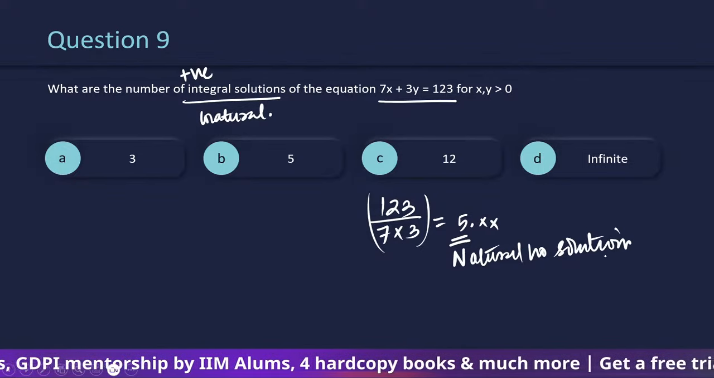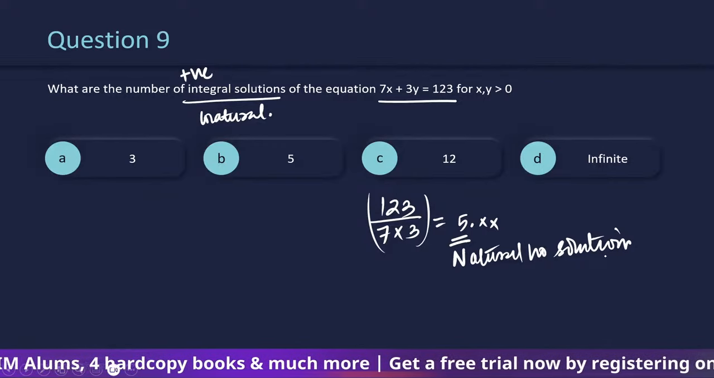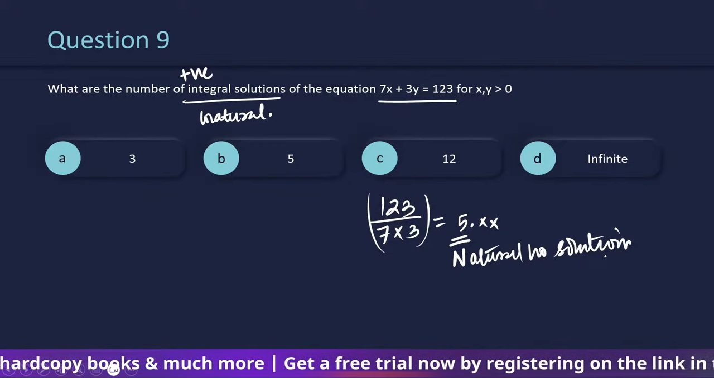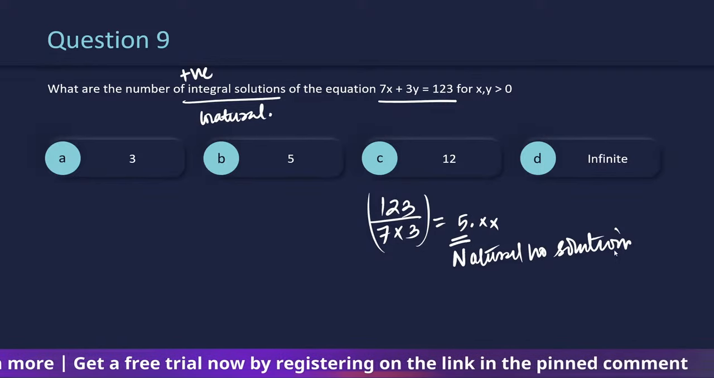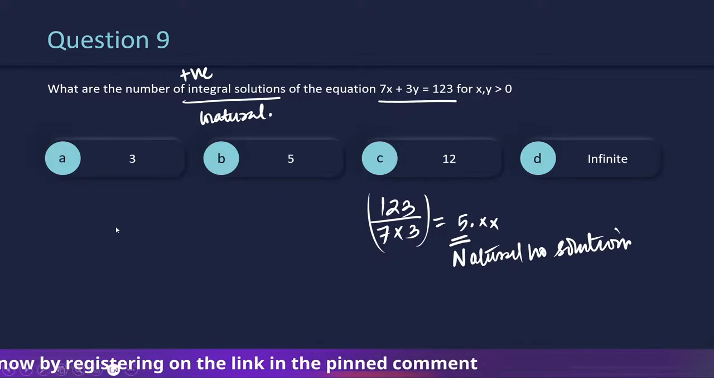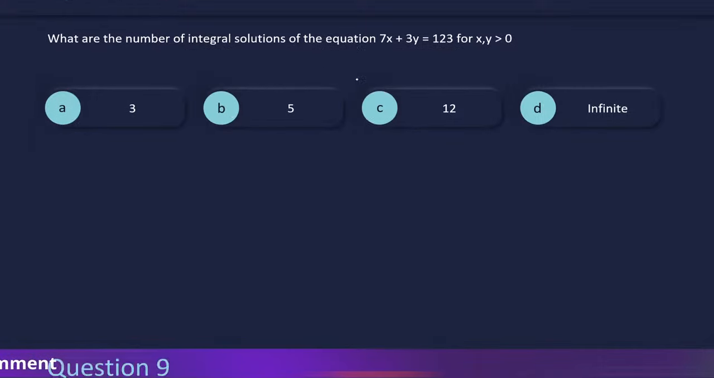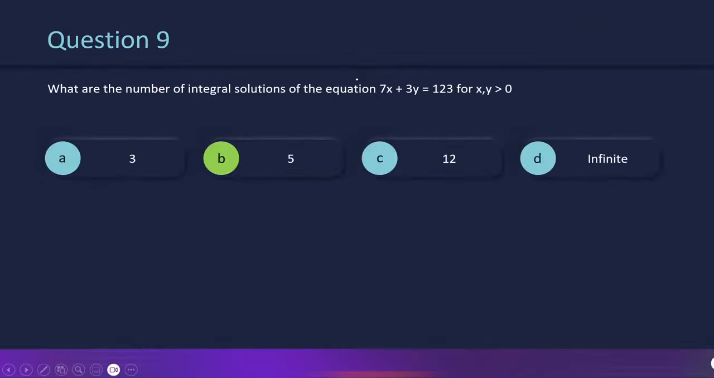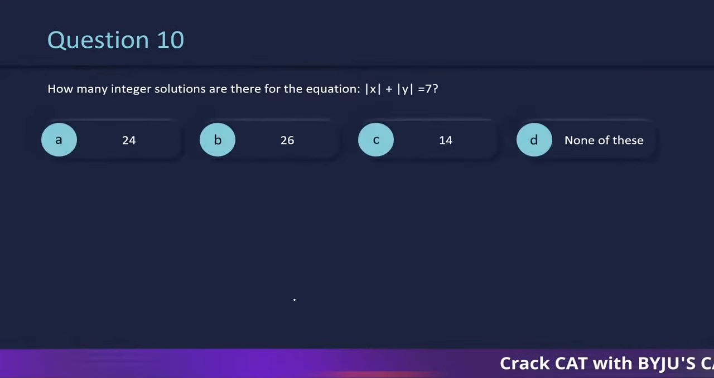right? 123 by 21 is going to be 5 point something, very close to 6, not exactly 6, but 5 point something is what you will be having. जब 5 point something है, you only look at the integral component of that decimal value and that gives you the answer. ठीक है? It is as simple as this. B हो जाएगा आंसर. You don't have to find out individual values of x and y.